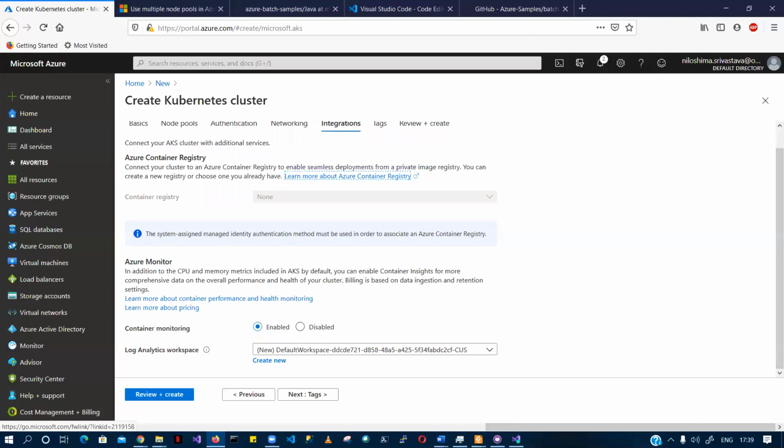So, under integration, you can see that there is an option called Azure Monitor. We'll talk about Azure Monitor. Monitoring is enabled as of now. I will not touch it.